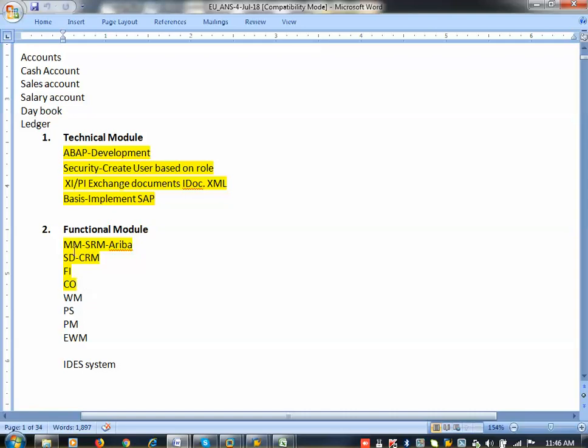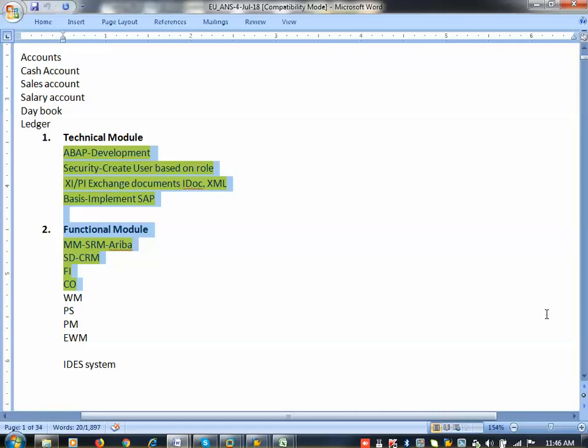So with another department, these 8 modules are required to create a sales order, to create a purchase order, do the goods, and make the sales. 8 modules are required. Without these 8 modules, you cannot run the sales cycle or purchase cycle. So when you come to the MM department, the MM process is called procure to pay. Procure to pay means purchase the product and make the payment.